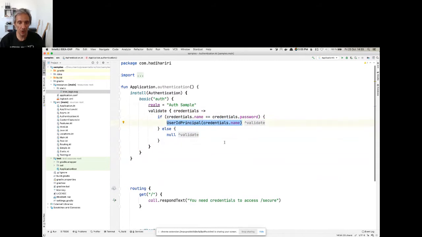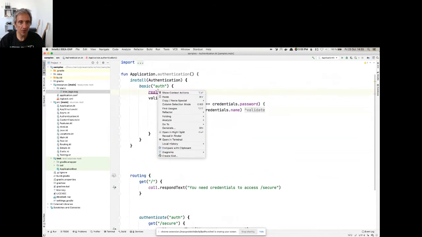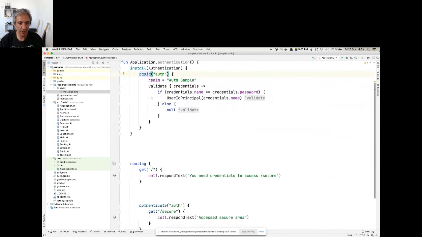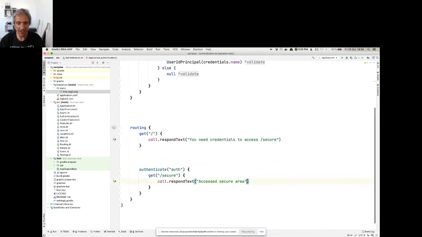Now, when I want to say that I want some resource protected with this basic authentication, what I do is essentially decorate it. So in this case, I have a route get that doesn't require authentication, and then I now have a route secure that does require authentication. So I'm wrapping it in this function, and I can have access to that ID principal.